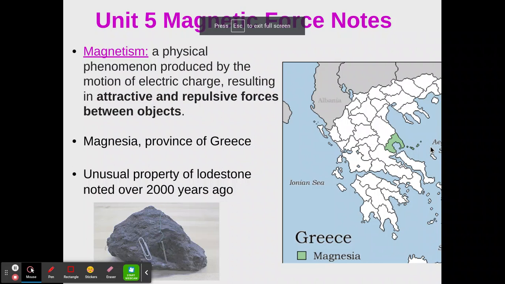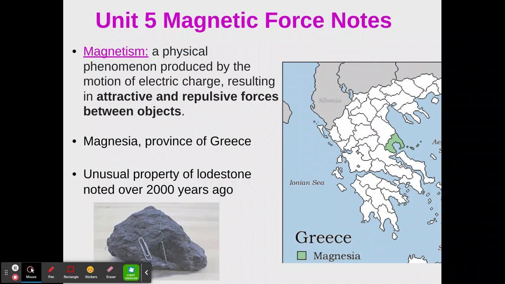All right, we're going to take some notes on magnetic force. So let's start with the term magnetism. Magnetism is a physical phenomenon produced by the motion of electric charge, resulting in attractive and repulsive forces between objects. So that's the key part there: attractive and repulsive forces between objects due to electric charge.